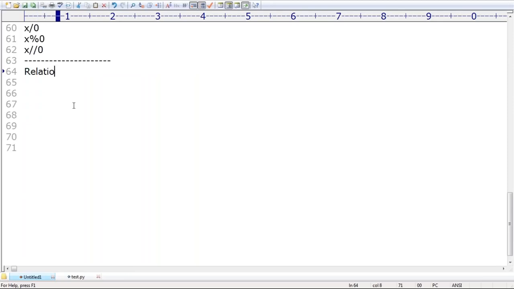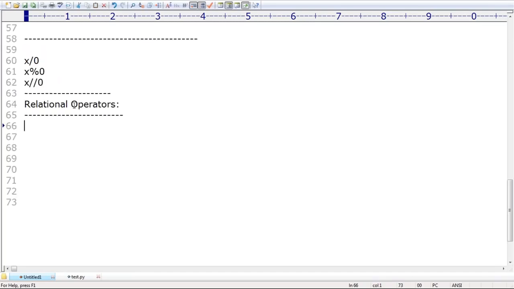So now I have to talk about relational operators. Python operators have small differences when compared with other language operators, so special care is required. Here, how the division operator and the floor division operator work. Next, after that, how the exponential operator, the power operator, works. You should have clarity, sir.